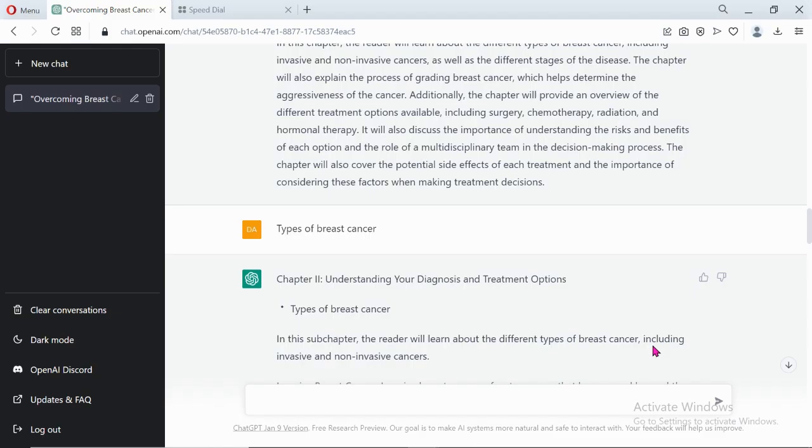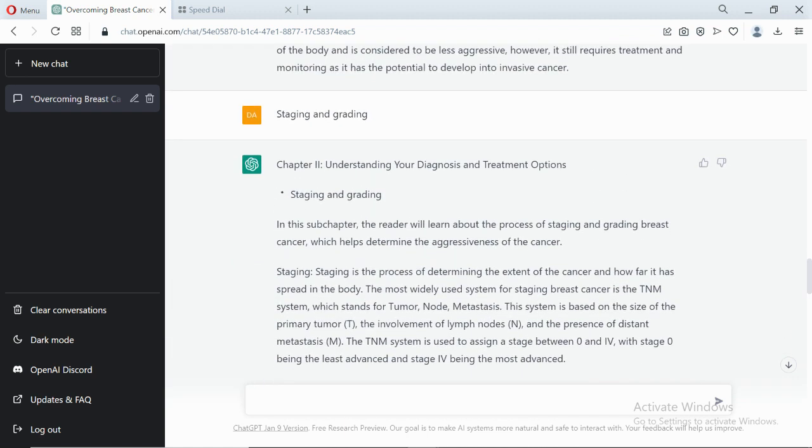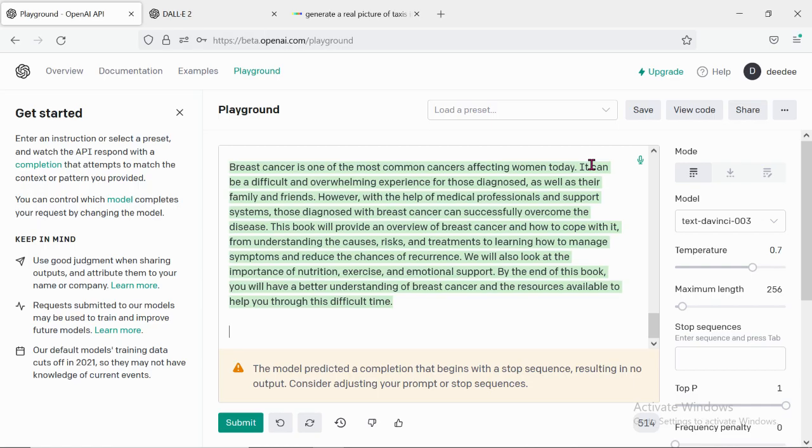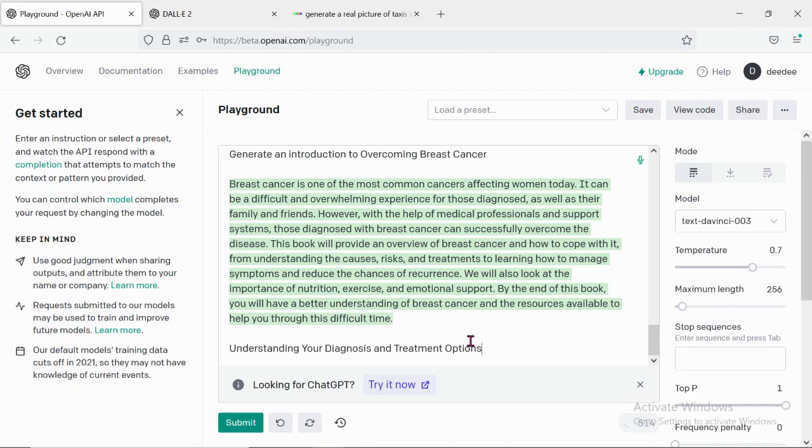You can ask some questions on here and still, if you are not satisfied with the content, you can just copy the main heading. Like this, you can just copy this, "Understanding your diagnosis and treatment options," come on here and paste it on here. And copy this, paste it on here, on breast cancer, on overcoming breast cancer. You can just put the keyword there. So it's just as simple as this.